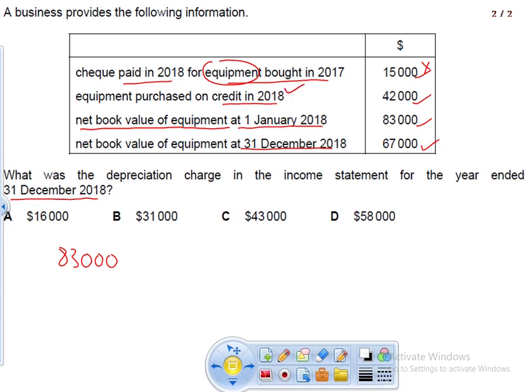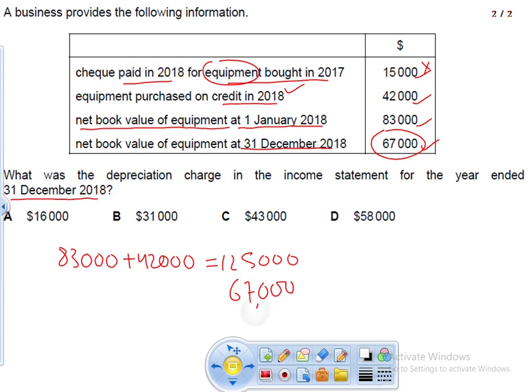But in 2018, we purchased another one. During the year 2018, we purchased equipment worth 42,000, so plus 42,000, and it gives me 125,000. As you can see, I should have 125,000 at the end of the year, but what I have is just 67,000.